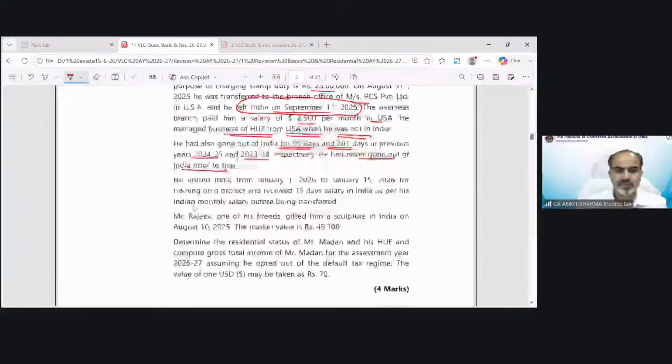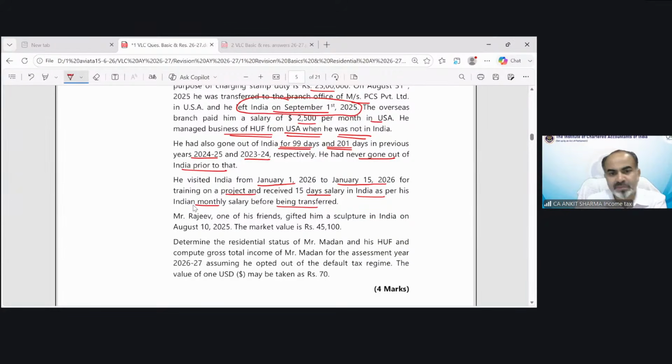Okay. He visited India from January 1, 2026 to 15 January 2026 for training on a project and received 15 days salary in India as per his Indian monthly salary before being transferred. Mr. Rajiv, one of his friends, gifted him a sculpture in India on August 10, 2025. The market value is rupees 45,100.